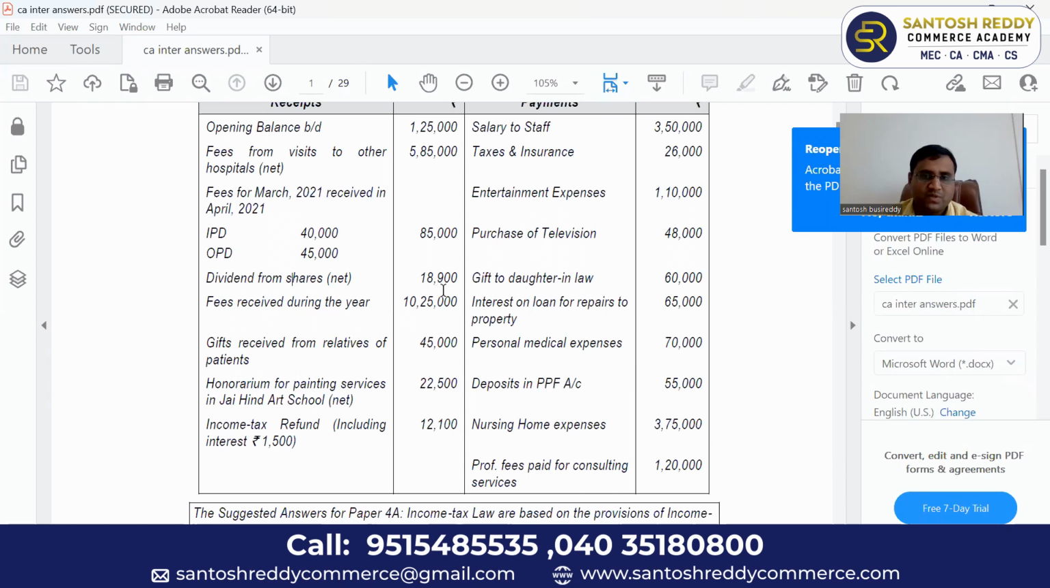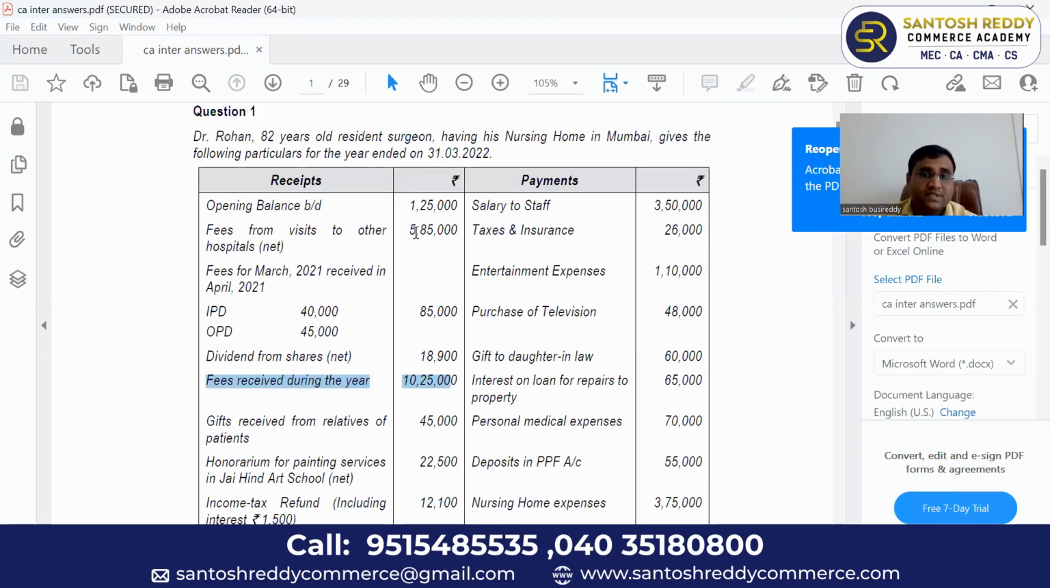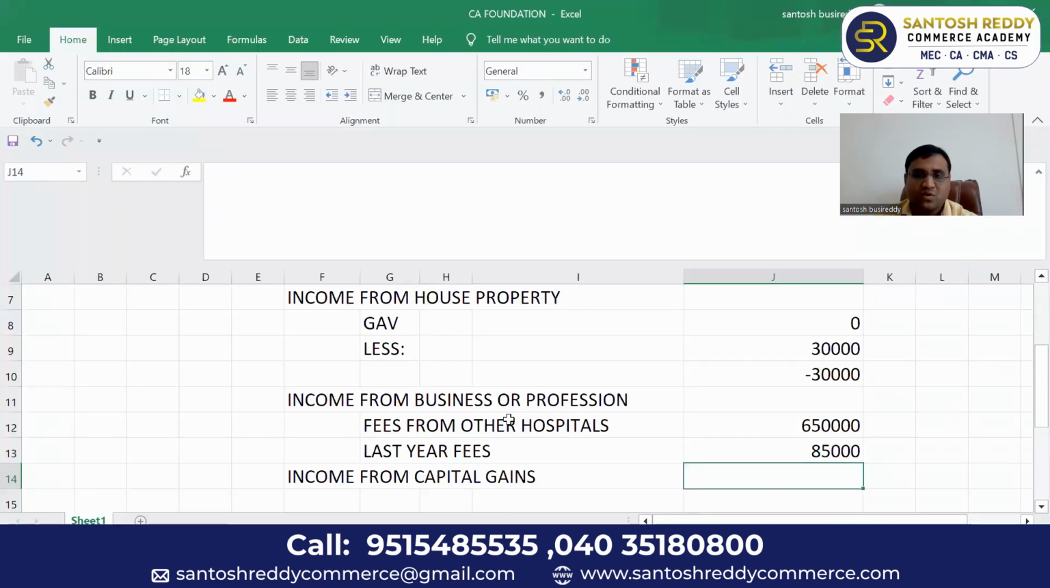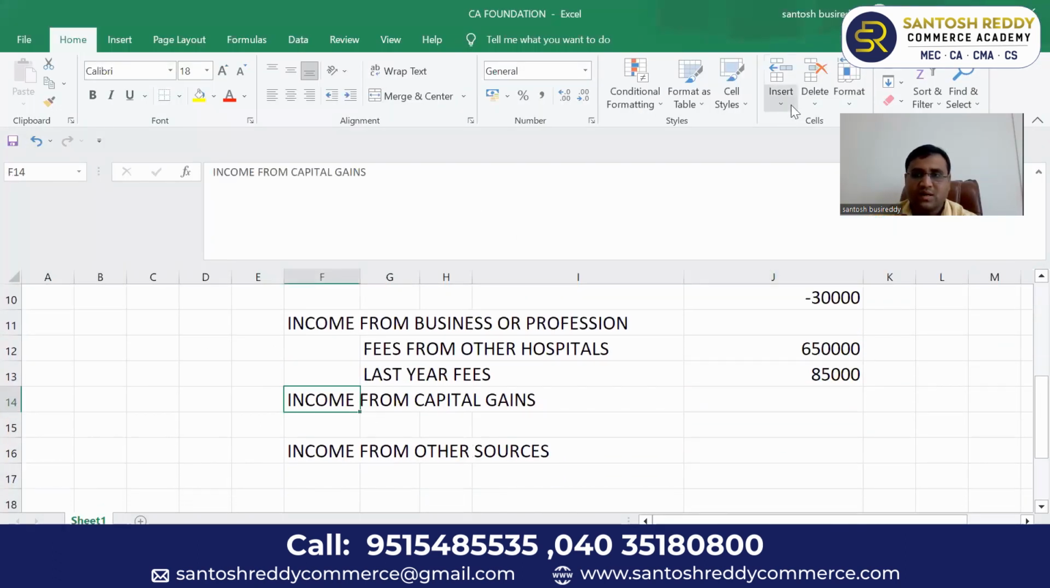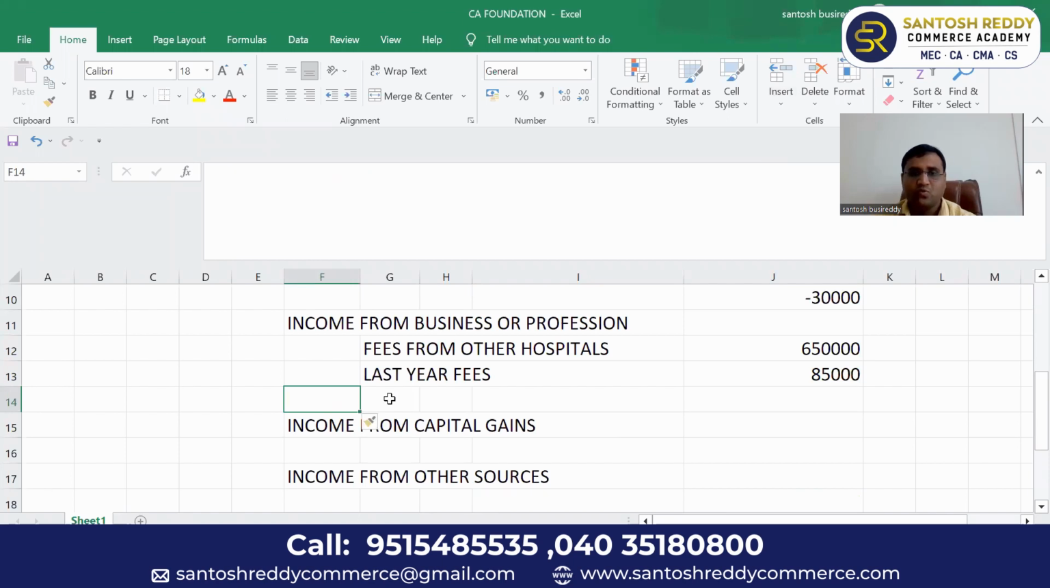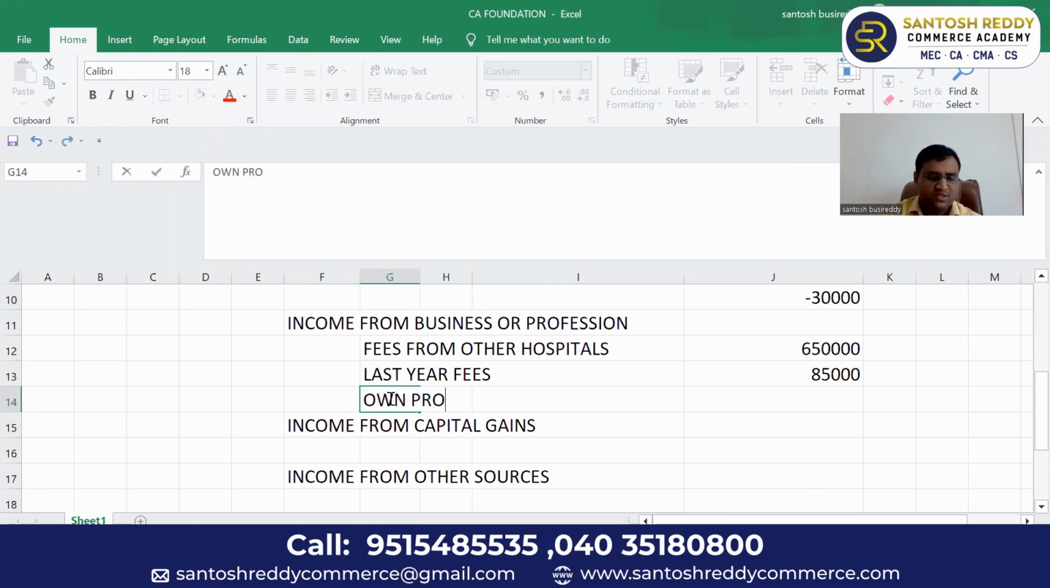Next, any other business receipts, like dividend from shares, will go to income from other sources. It will not come under income from business or profession. Next, regular fees, normal fees received during the year. This is the fees received from our own nursing home. The earlier fees is not from our own nursing home. It is a consultancy fee received from other nursing homes. It is also taxable as business income. So here you have to insert another row. So own business receipts or own profession receipts.